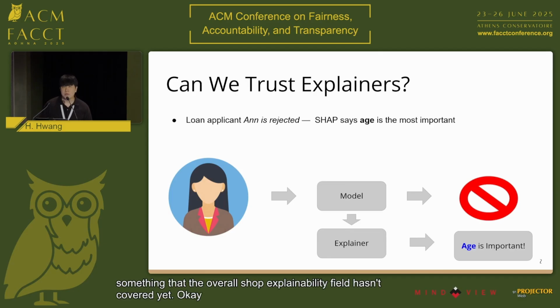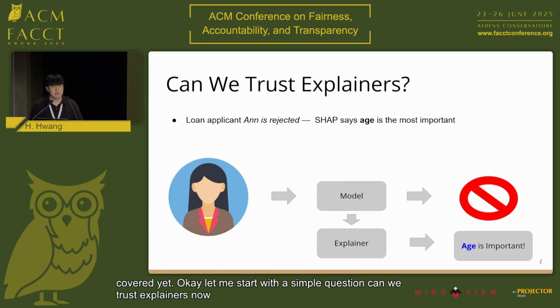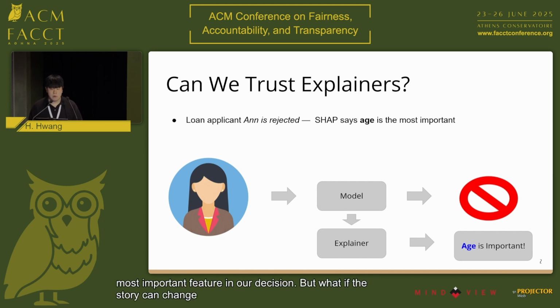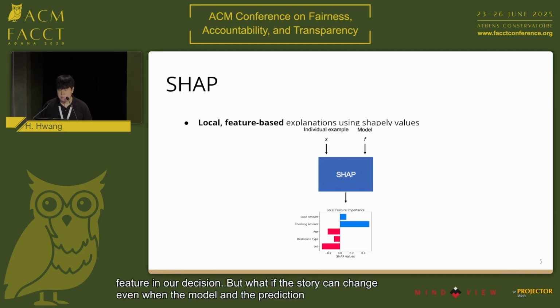Okay, let me start with a simple question. Can we trust explainers? Now, suppose a loan applicant named Anne is rejected for a loan. The explainer tells us that age is the most important feature in our decision. But what if the story can change, even when the model and the prediction stay the same?